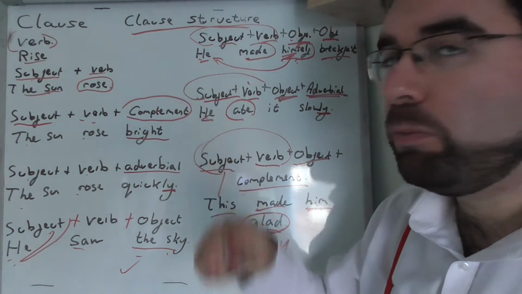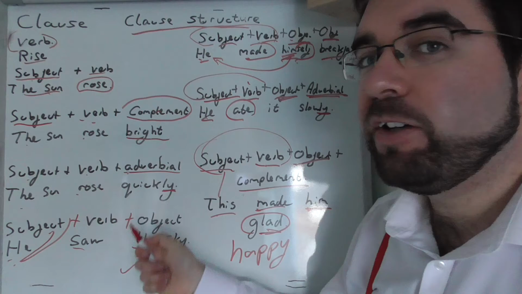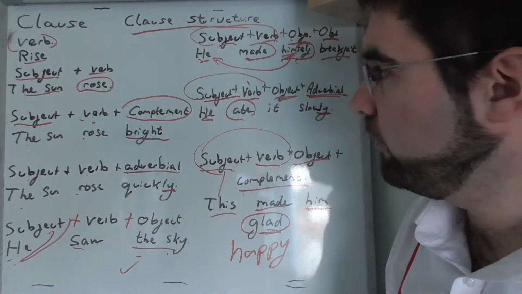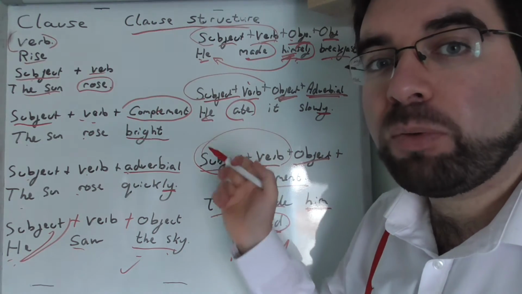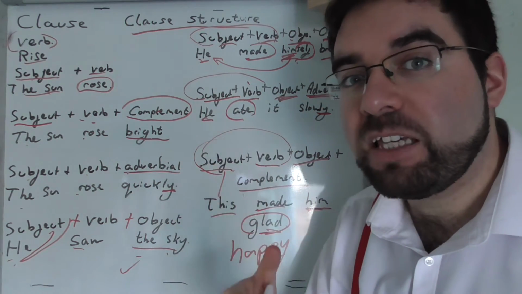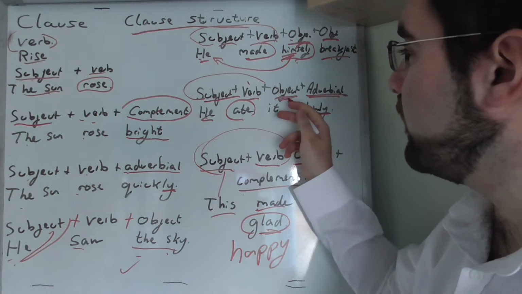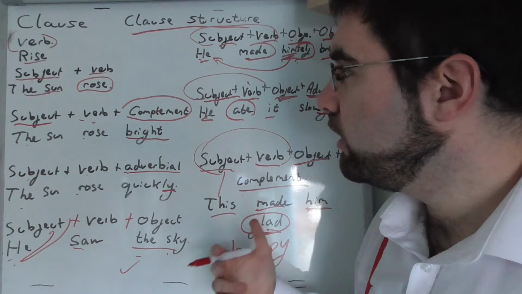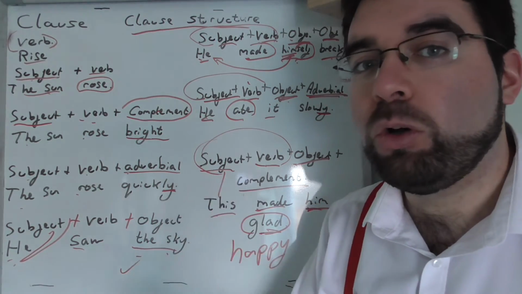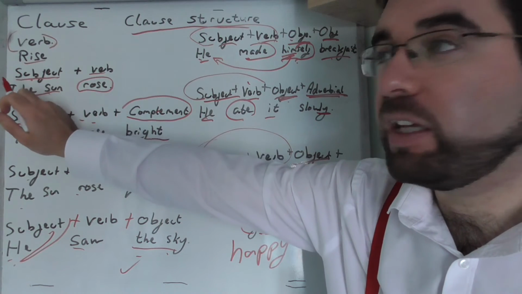And then we have things like complement: bright, glad, happy. Adverb: quickly, slowly, easily. And even the object can be a pronoun: himself, herself, themselves, itself. And object, it. But again, the sentence, a clause, could be as small as two things.